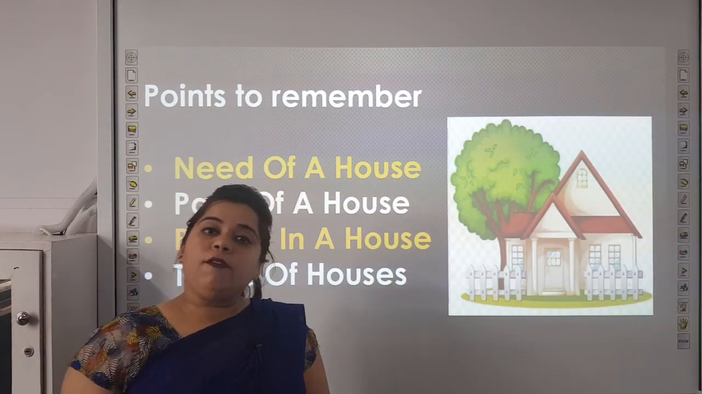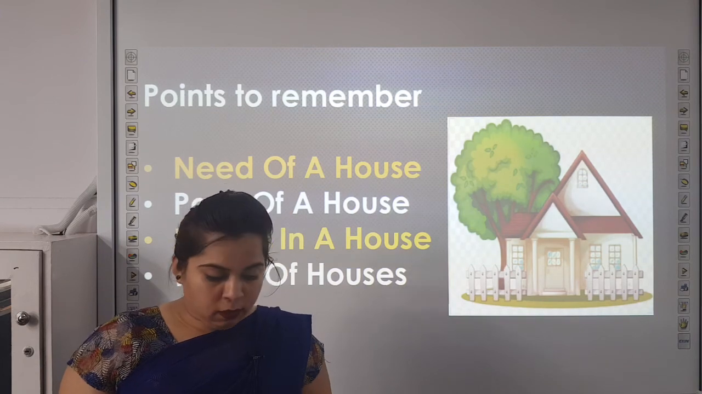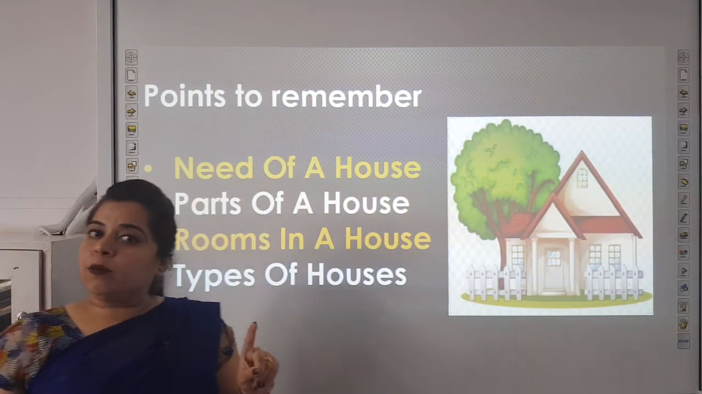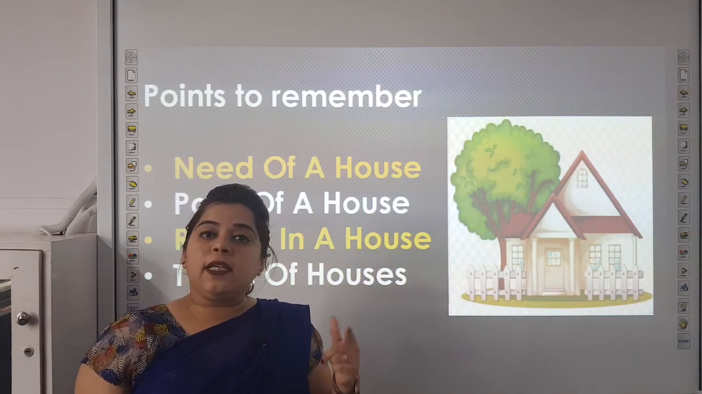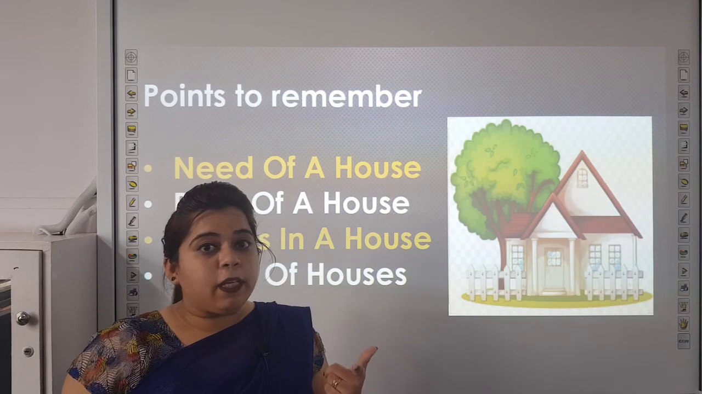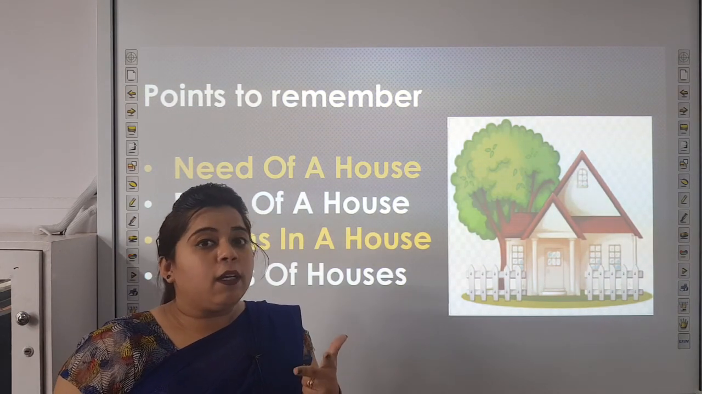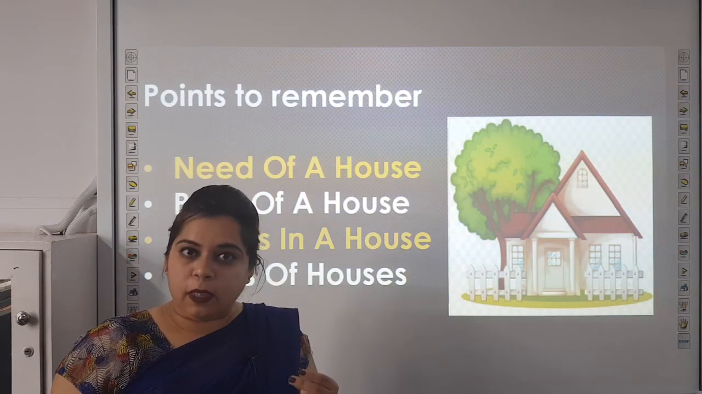Now, rooms in a house. Children, we have different rooms in a house. Every room has some or the other thing. First is bedroom. A bedroom is a place where we sleep or take rest. Second is kitchen. A kitchen is a place where your mother cooks delicious food for you. Third is dining room. A place where you sit and have your meal.